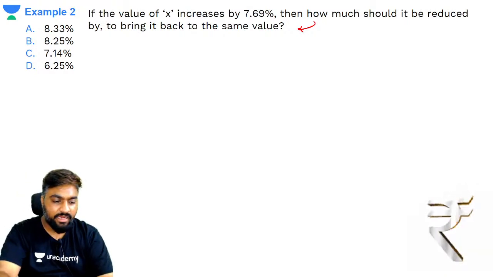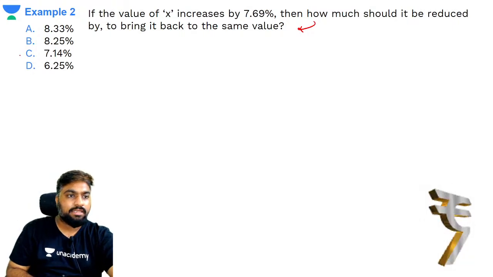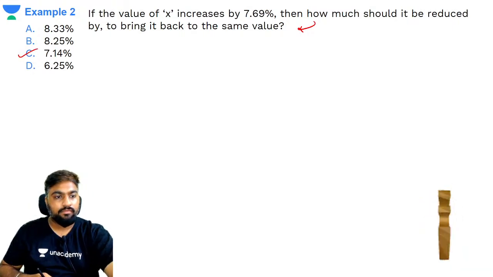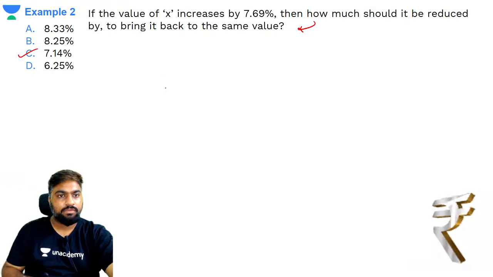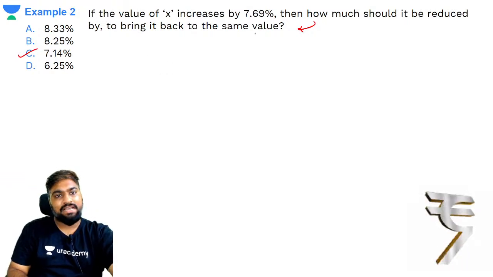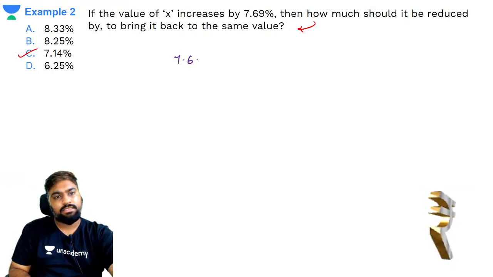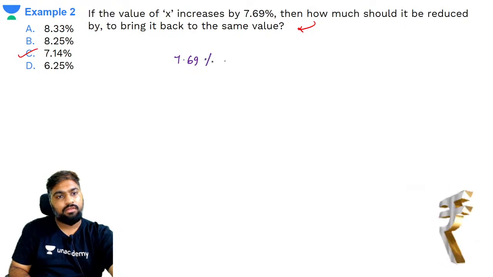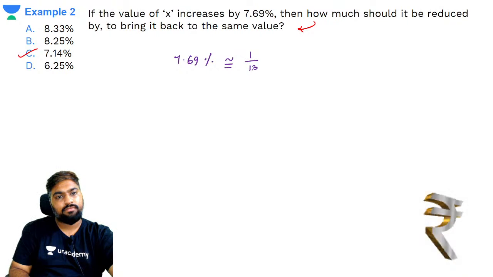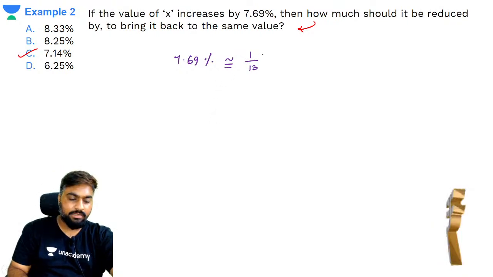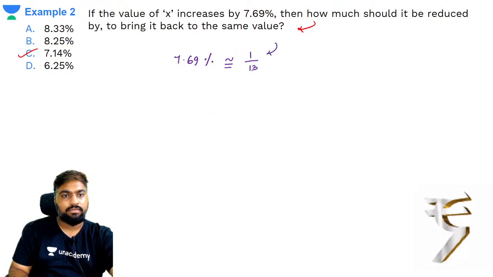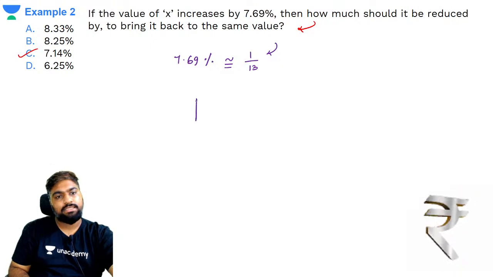C, everyone, very good. Option C is right. So what happens here? 7.69% is approximately equal to 1 by 13. So the increase is 1 by 13.